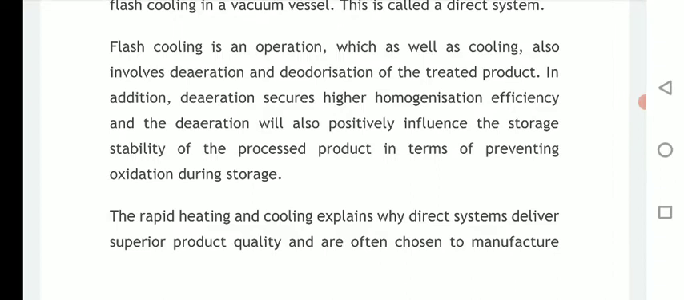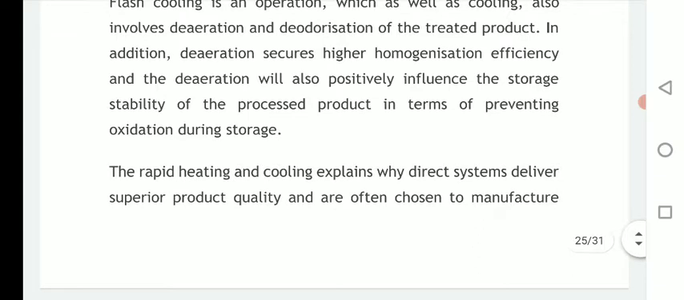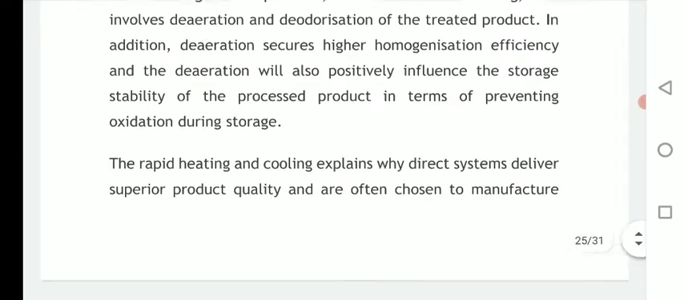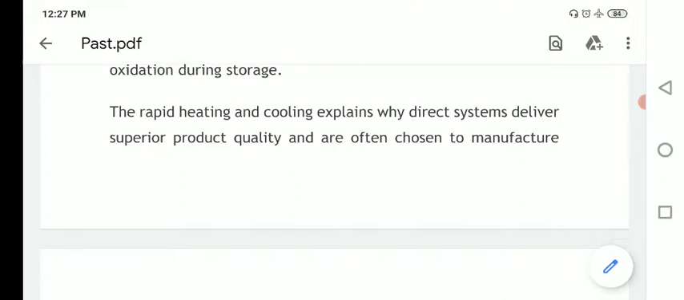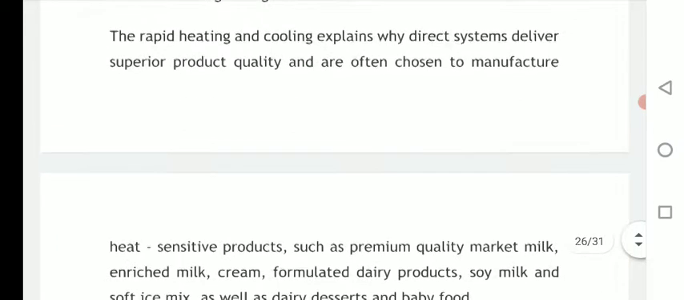Okay. So in addition, deaeration secures high homogenization efficiency, and deaeration will also positively influence the storage stability of the processed product in terms of preventing oxidation during storage. Then rapid heating and cooling explains why the direct system delivers superior product quality.